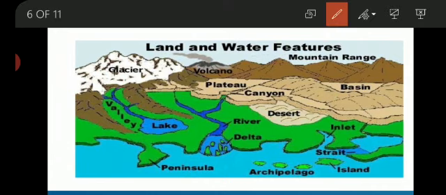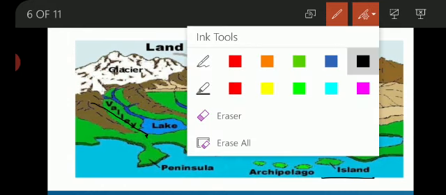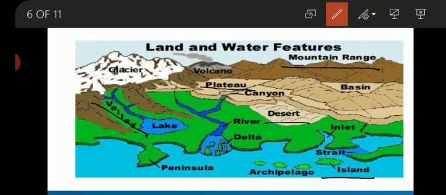The land surface has mountains, plateaus, plains, valleys, forest, desert, and islands. The water surface has oceans, seas, lakes, and rivers.